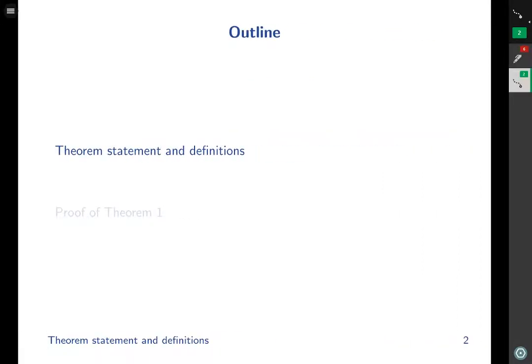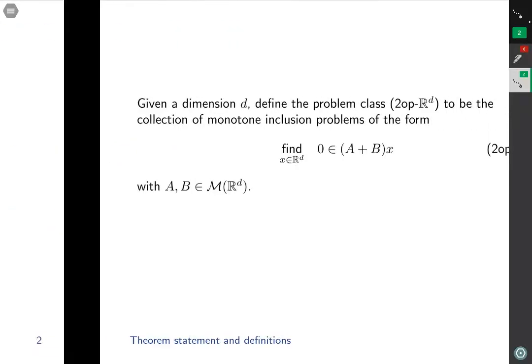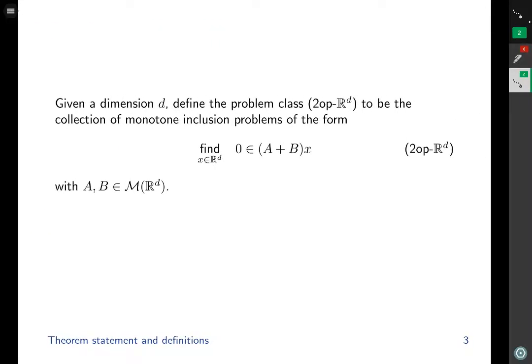So first, let's go through the theorem statement and the rigorous definitions that define the statement of the theorem. First, we have a dimension D. This dimension D is finite, and we define the problem class 2op RD to be the collection of monotone inclusion problems of this form. So we are finding a zero of the monotone operator A plus B. Here, A and B are assumed to be maximal monotone operators on RD.